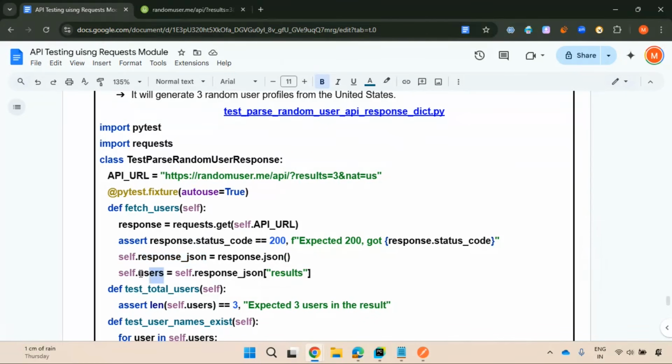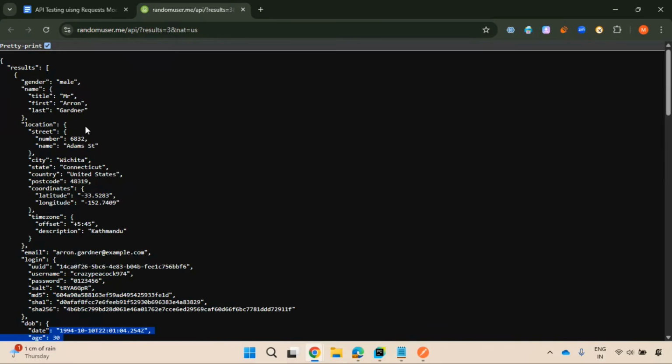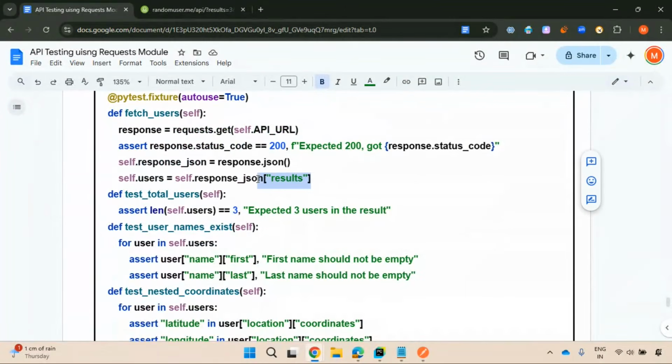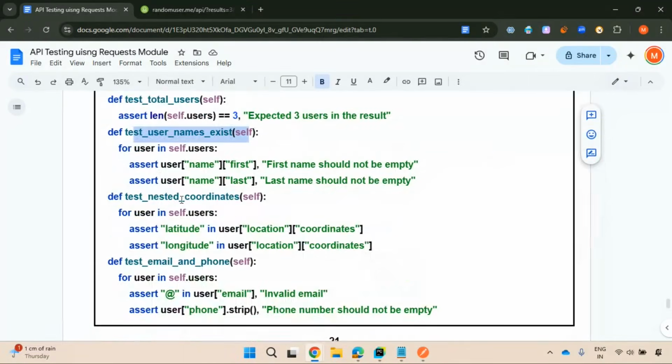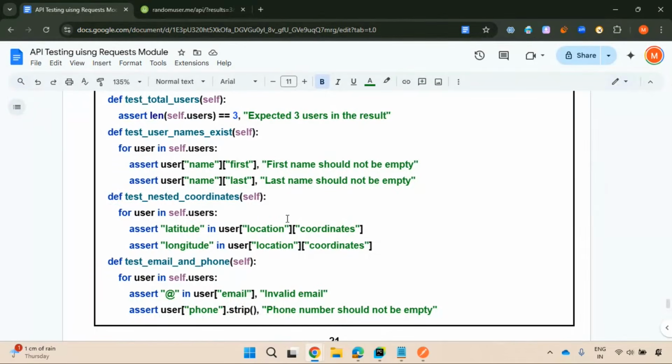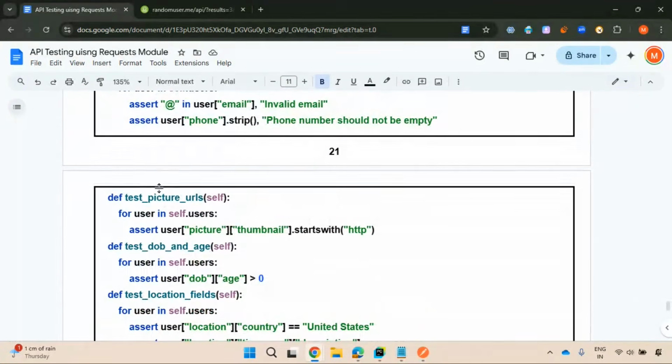In the response, you have users, a lot of users. You're capturing each and every user, right? Results. You have this total users expectation, right? Test user names exist, nested coordinates. You have here, so observe here, nested coordinates. You're capturing this entire response in some variable, getting the values of specific keys and doing some assertion. This is how you need to do, right?